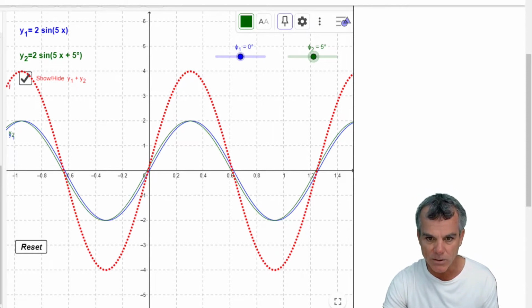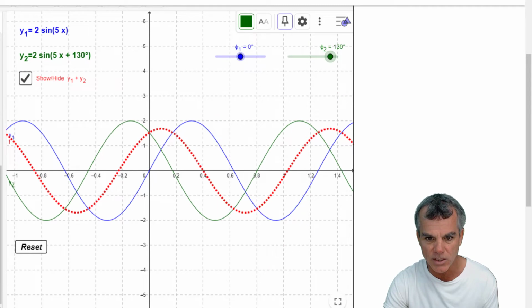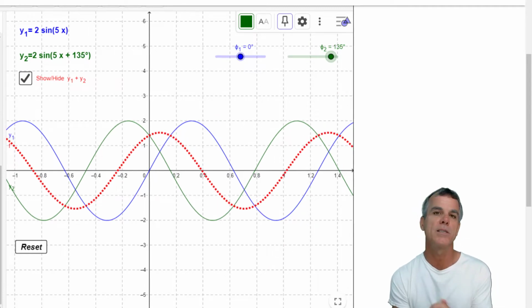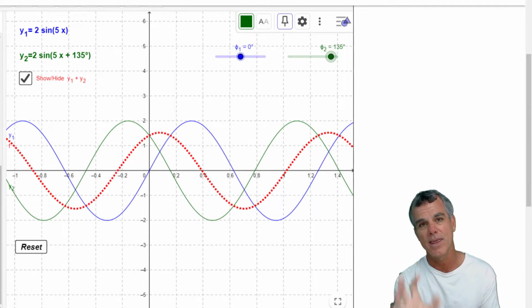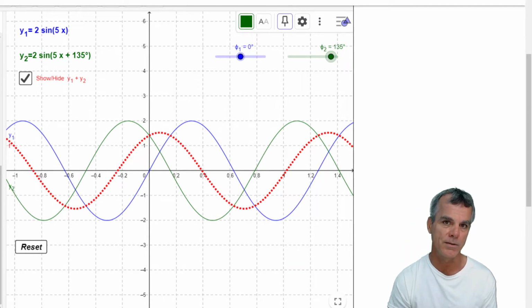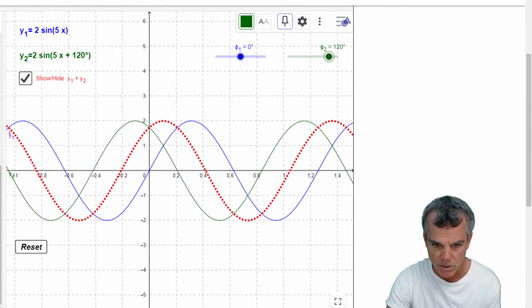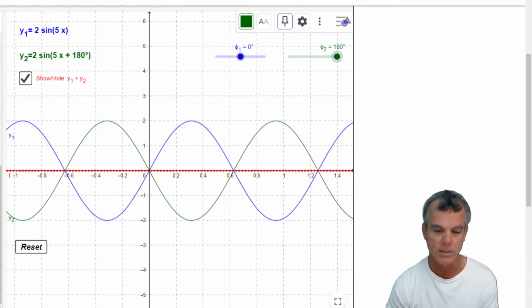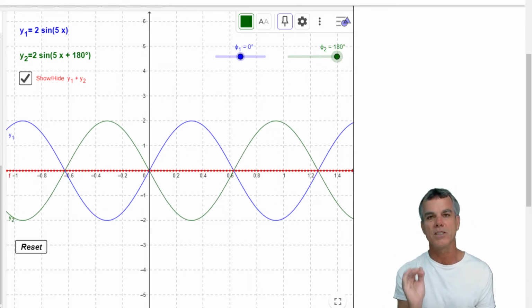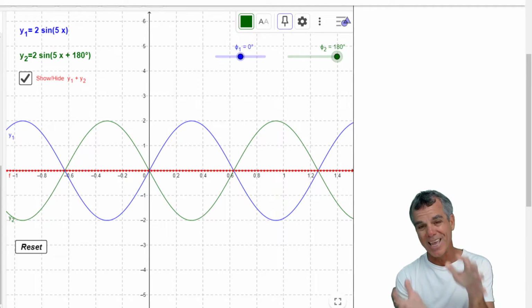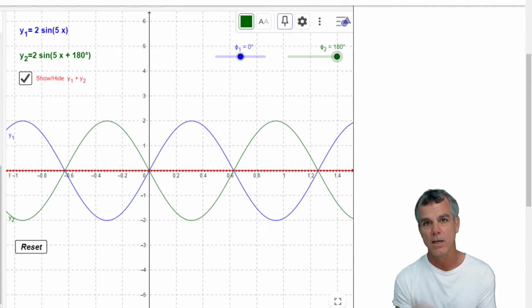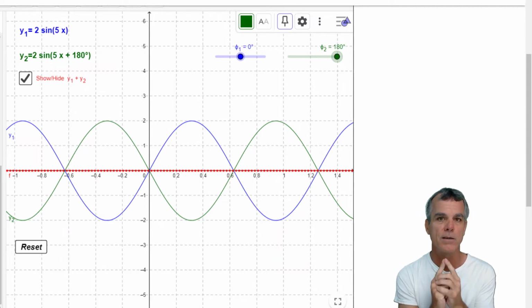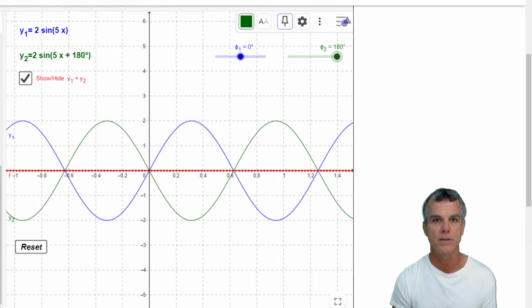Now, if we add the two waves together and they produce a smaller wave, so here you can see the red wave has a smaller amplitude than either wave, that is called destructive interference. And we usually reserve fully destructive interference for when the waves are exactly out of phase. When I add the two together, I get complete cancellation at every point. The resultant wave has an amplitude of 0, and we call that fully destructive interference.